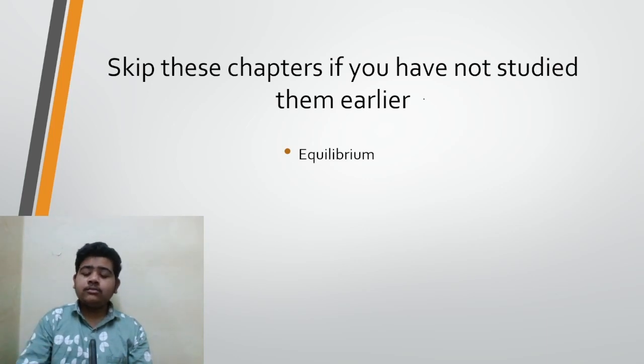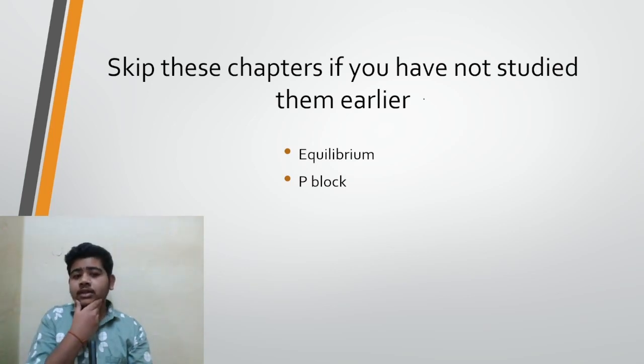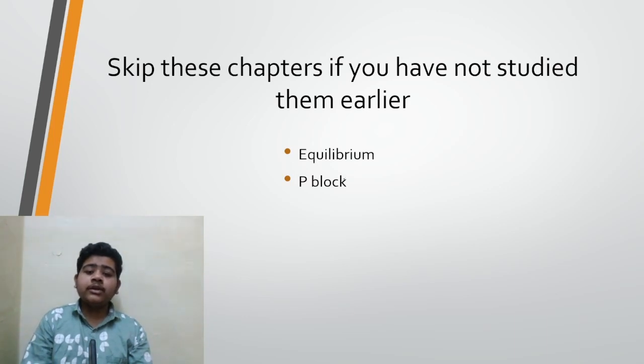Although both these chapters, equilibrium and P block, have a great weightage, we know that the weightage in chemistry cannot be determined perfectly because questions come in a very random order. Still, equilibrium and P block have a great weightage, but the questions are tough and students cannot solve them quickly. I suggest that if you haven't studied them earlier, you can skip these chapters. Although P block has great weightage, it is a vast chapter and will take a lot of time to study. That is why it is included in the skippable chapters.